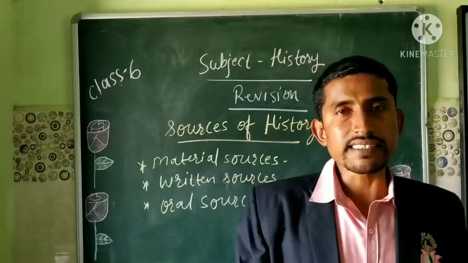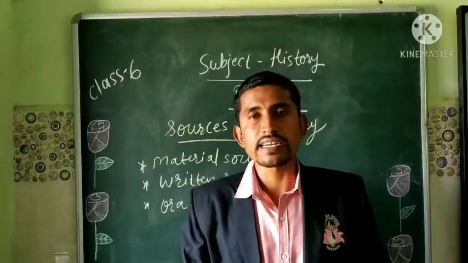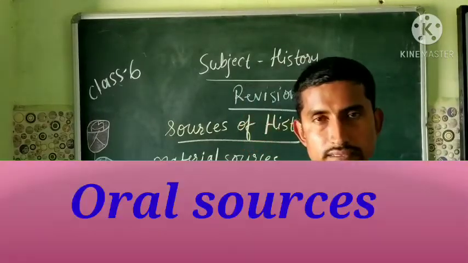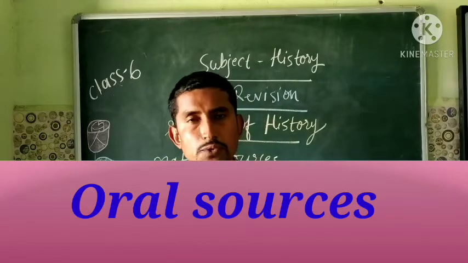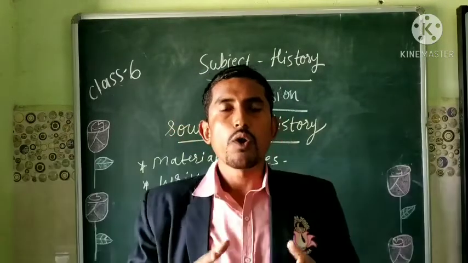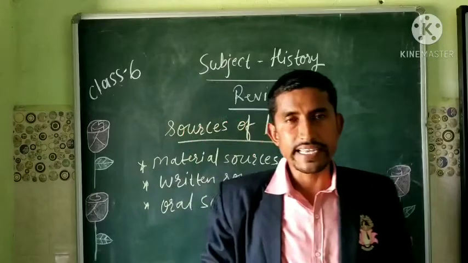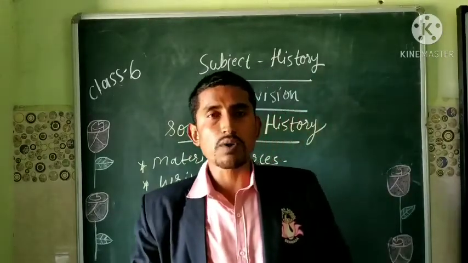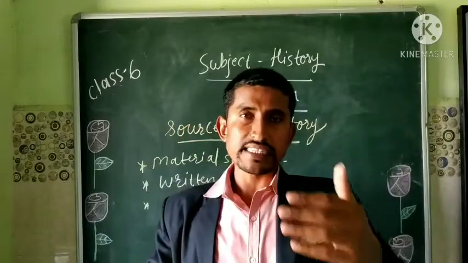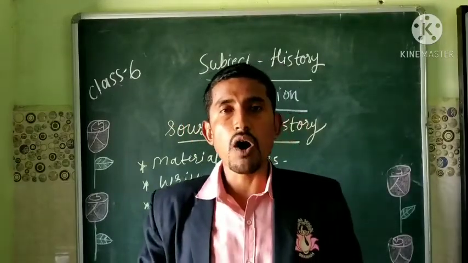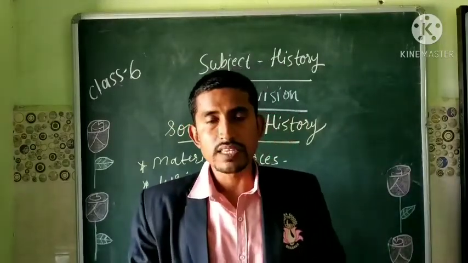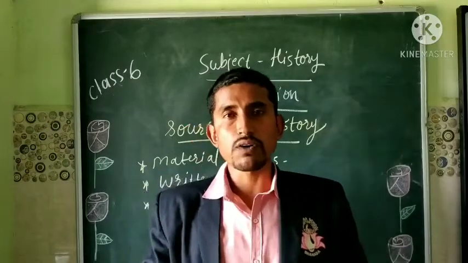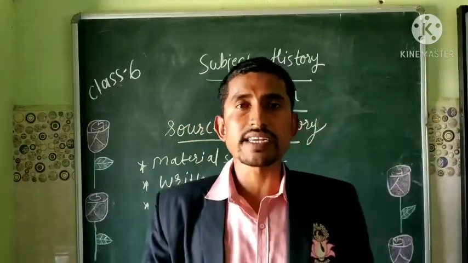Now the last type of sources we have to see is oral sources. Under oral sources we have to see ovies, folk tales and folk songs. These all things pass from one generation to another in the form of words. These ovies, folk tales and folk songs are not in written form.